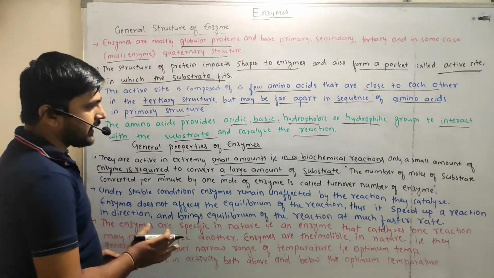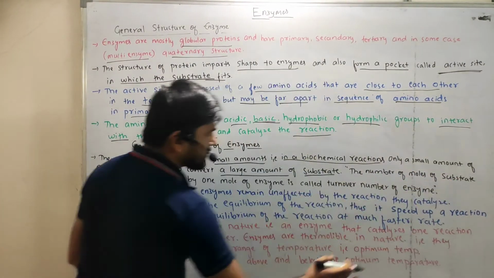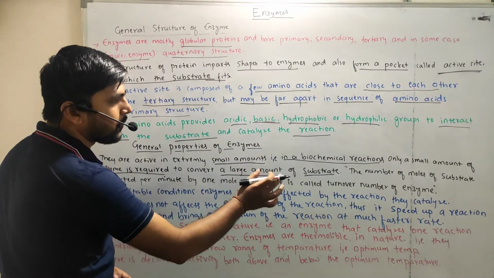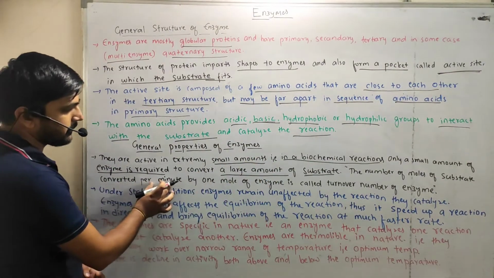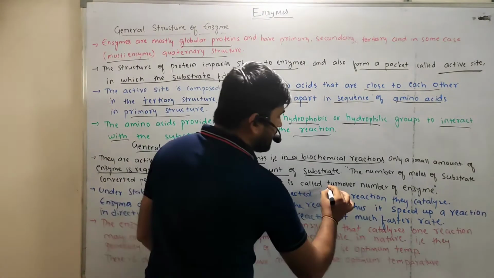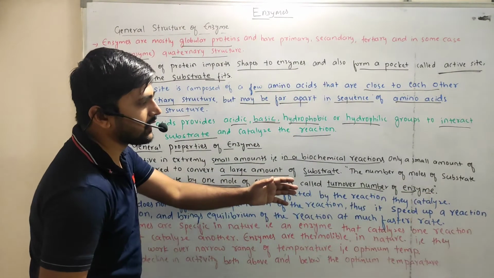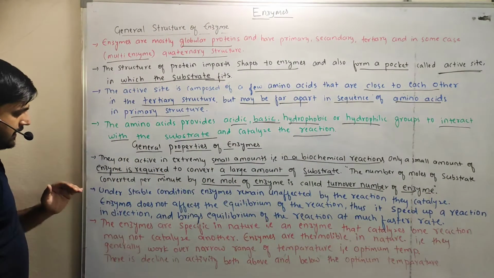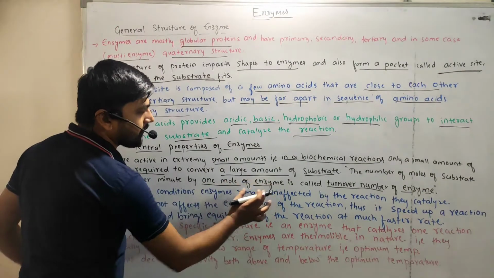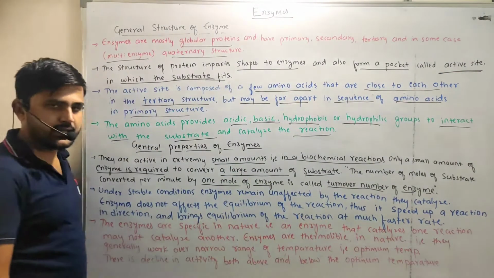The number of moles of substrate converted per minute by 1 mole of enzyme is called the turnover number of the enzyme. So the number of moles of substrate that can be converted per minute by only 1 mole of enzyme is called the turnover number of the enzyme reaction.